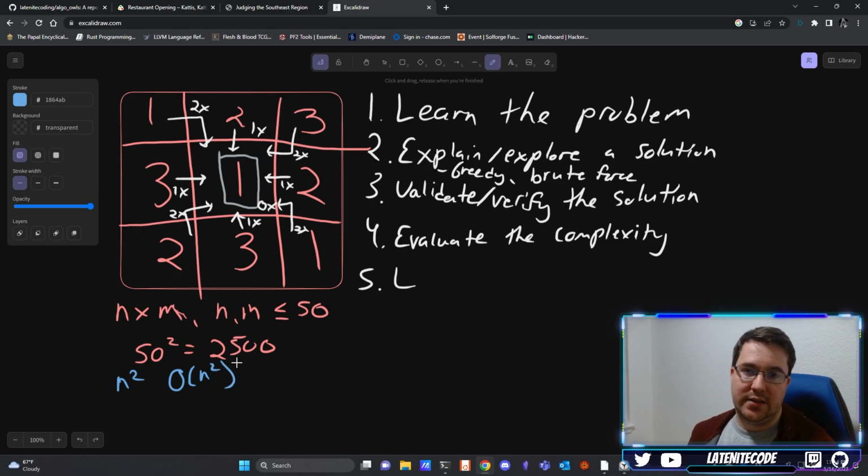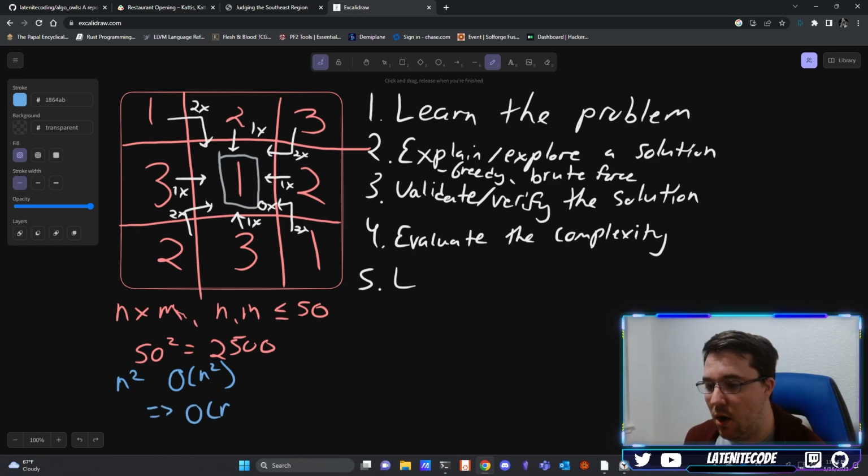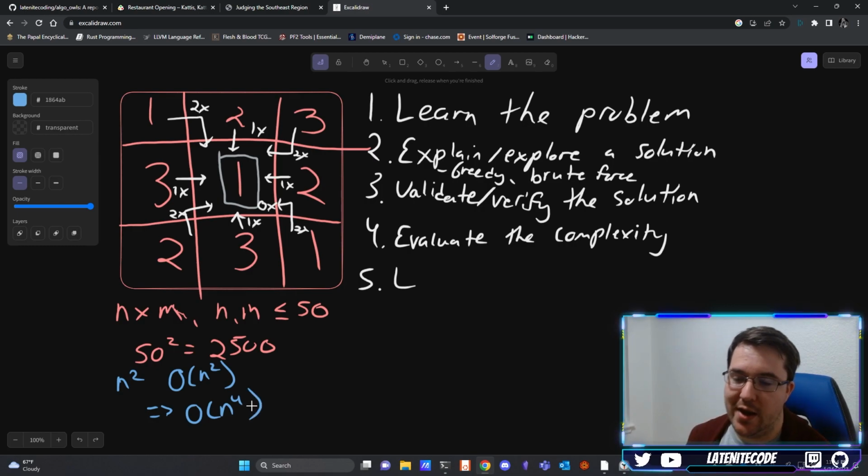But then to actually translate that cost into a solution, you'd have to do this for every cell. And how many cells are there? N squared cells. So now we have to look at n squared cells, and for each cell, look at n squared cells, which means that the final complexity is now O of n to the fourth. It is more than quadratic. It's above cubic. And so now that means that our rough number of instructions, or approximate number of instructions, effectively comes out to 2500 squared. Okay, right? So 50 squared squared, 2500 squared.